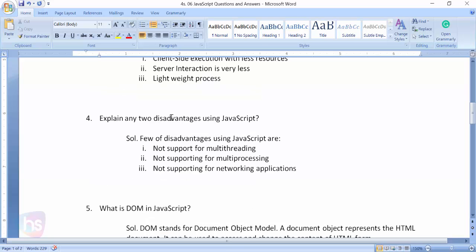And coming to the next one: explain any two disadvantages of JavaScript. A few disadvantages are also there. It does not support multi-threading, it does not support multi-processing, and it does not support networking-like applications.